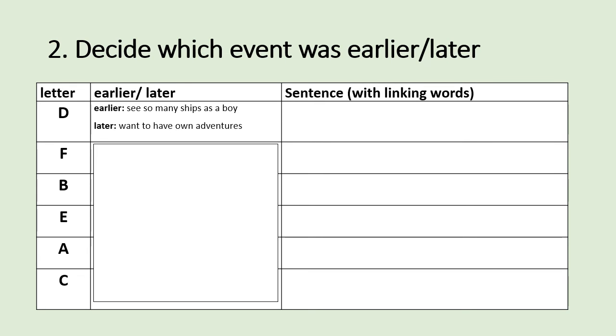Pause the video again and look at the events under every picture. What happens earlier and what happens later? Careful! Some pictures have more than 2 events, so more than 2 events can happen. Maybe 2 or 3 events will happen earlier, or maybe they will happen later. Pause the video now.